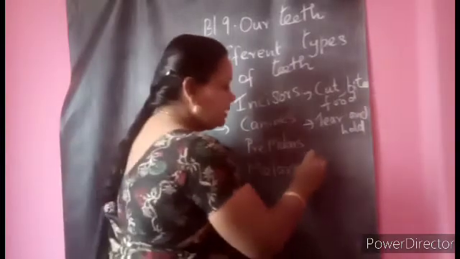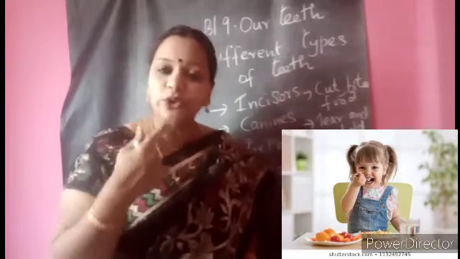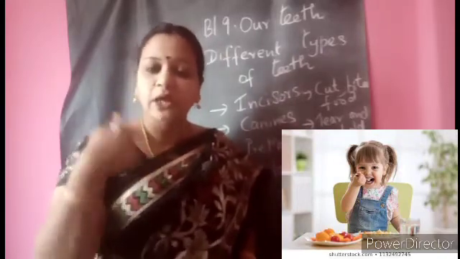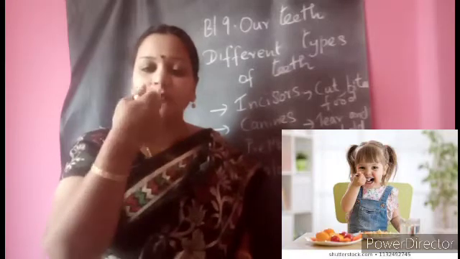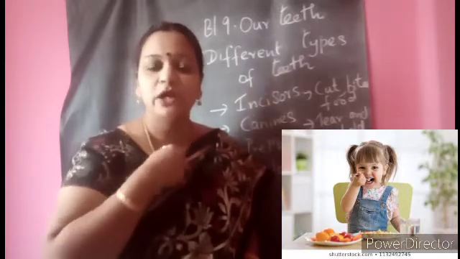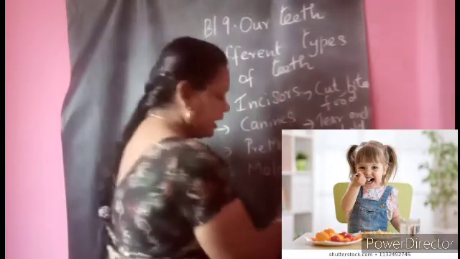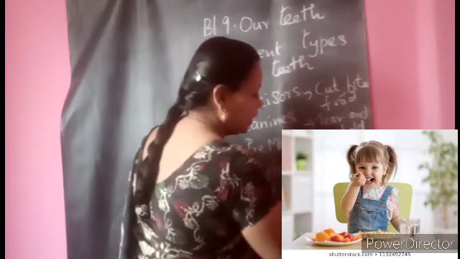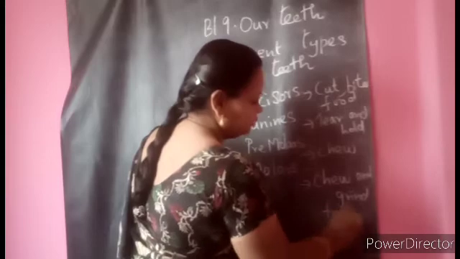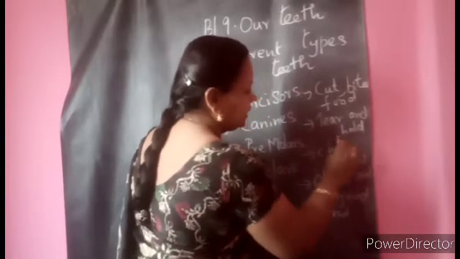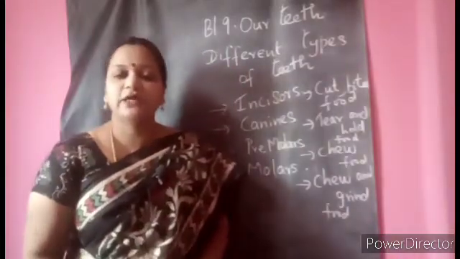What is the function of the premolars, children? They will help you to chew the food nicely. Very important: the saliva in our mouth has to get mixed with the food. Whatever dry chips you are eating cannot be swallowed as such. It is not possible for the food pipe to carry it to your stomach. So chewing is very important, and then the molars will help you to chew and also to grind the food. Chewing and grinding, tearing and holding food. These are the functions of the 4 different types of teeth.